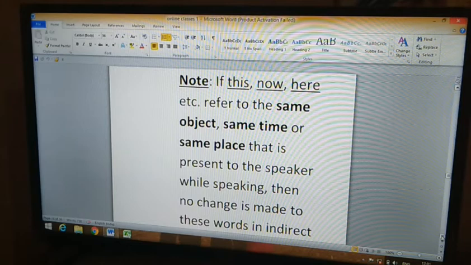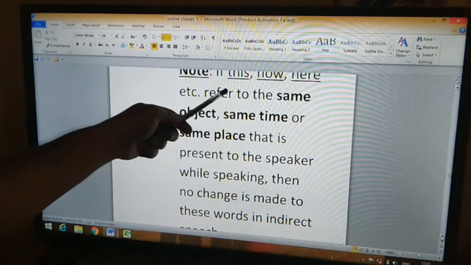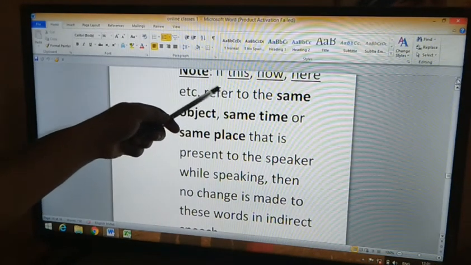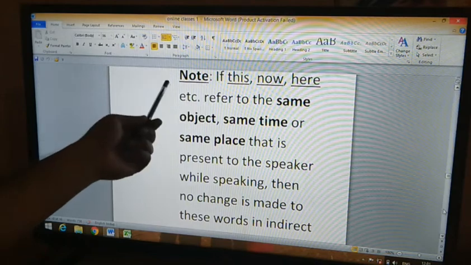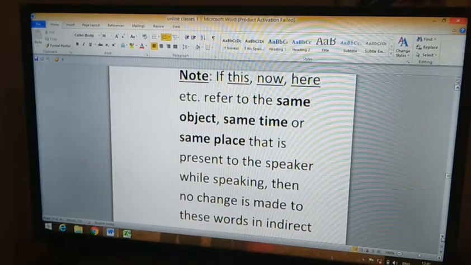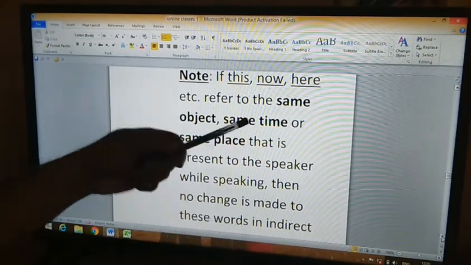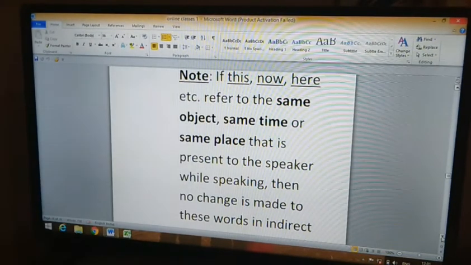So what do we mean by this? For example, we use this in the direct speech, and when we make the indirect speech we are not going away, and it is at the same time. Now, at the same time we are going to change into indirect speech, just soon after.